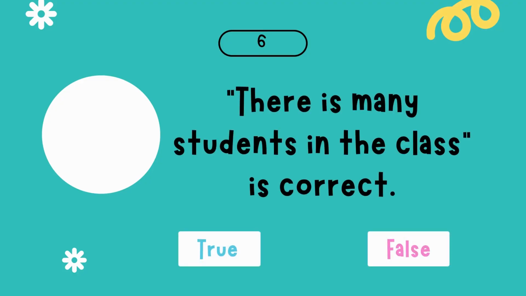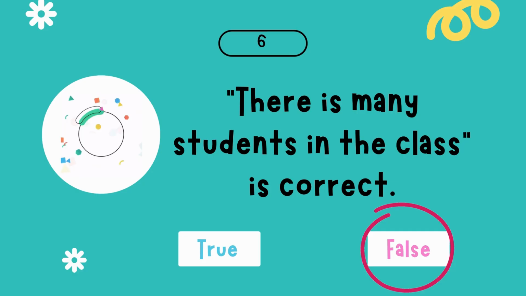Number 6. There is many students in the class is correct. Is it true or false? That's correct. The answer is false. It is because the subject that follows there is, which is many students, is plural. Therefore, it should be there are.